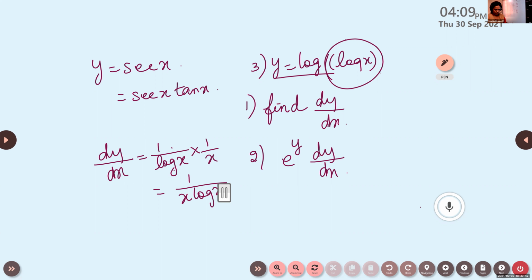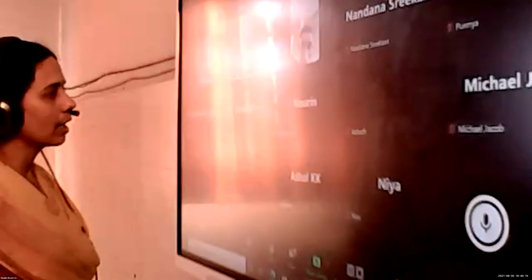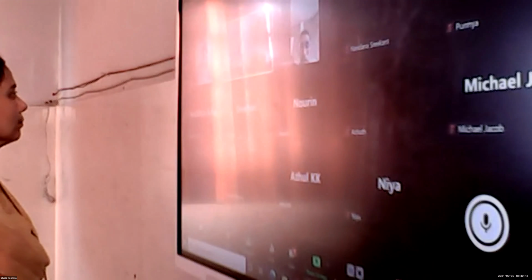Yes, what will be the answer, children? What is e raised to y into dy by dx? What is y? E raised to log x, isn't it? Into dy by dx. dy by dx is 1 by x log x. So e and log will get cancelled, isn't it? So we'll get log x by x log x. And again, cancelling log x, the answer will be 1 by x. Is it clear, children? Sanya? Aditya?